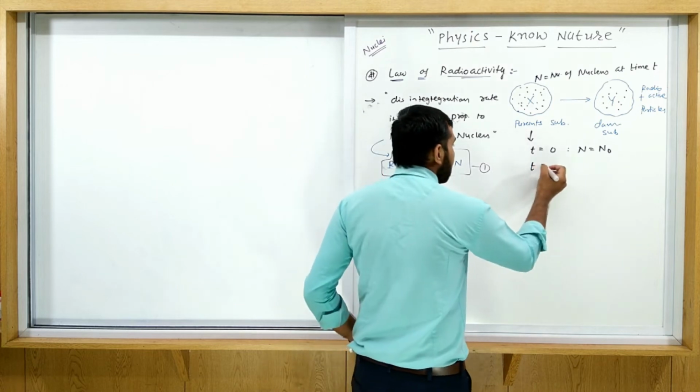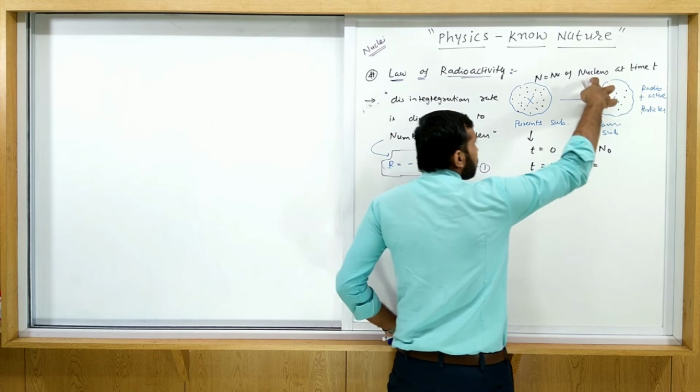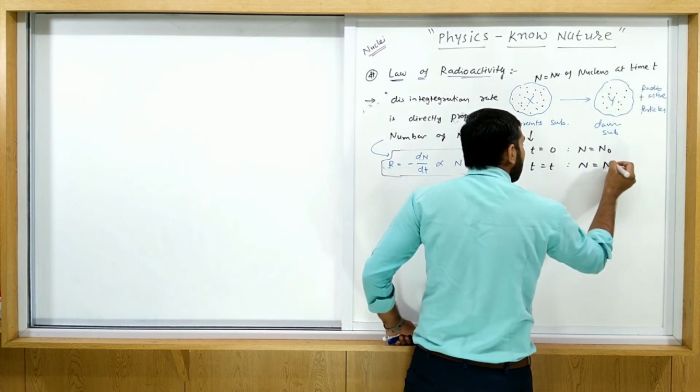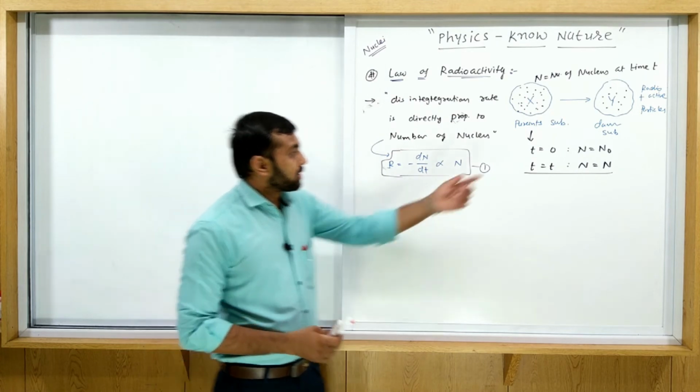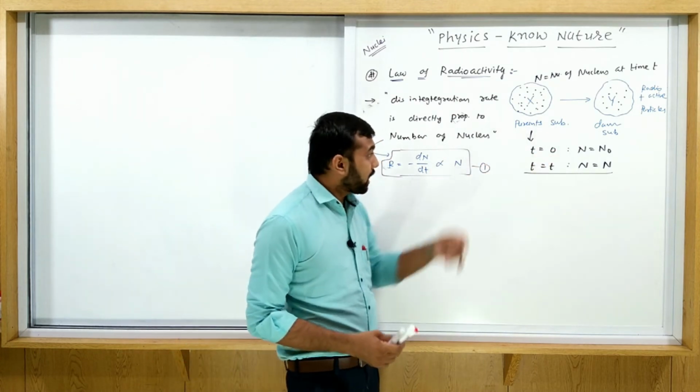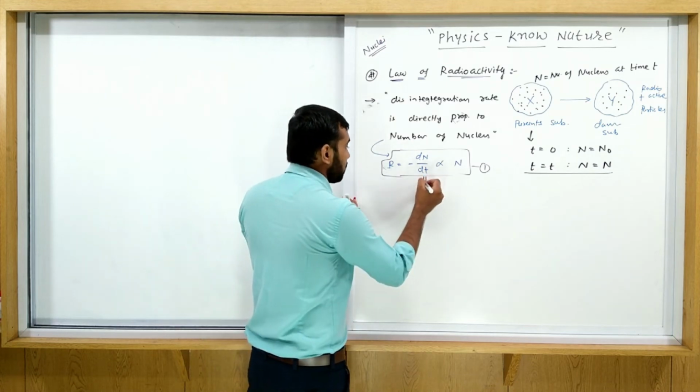And now consider at time t, the number of nuclei becomes N. So this is the limit for us. Now let's find this out. From this equation we can write a simple statement.